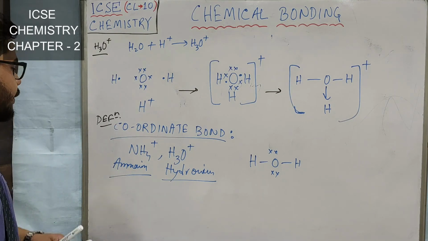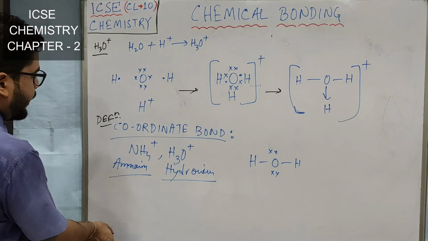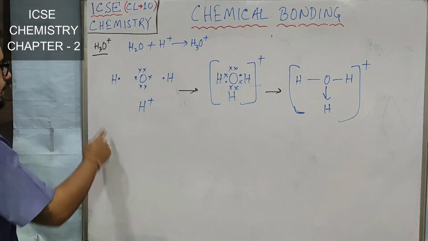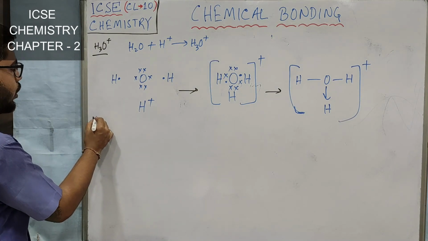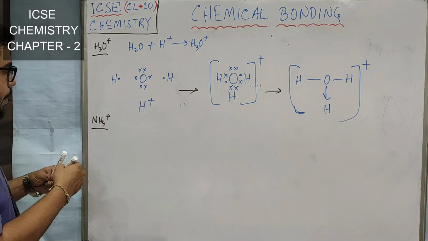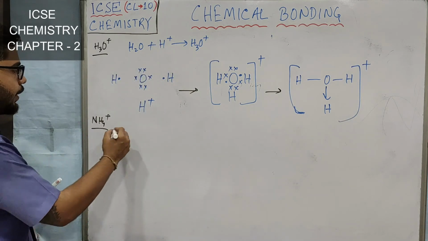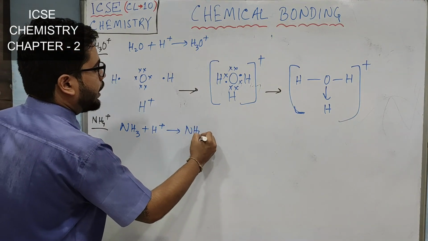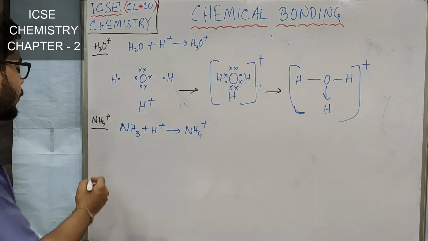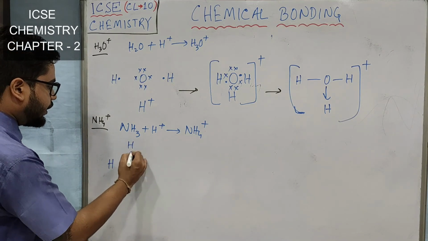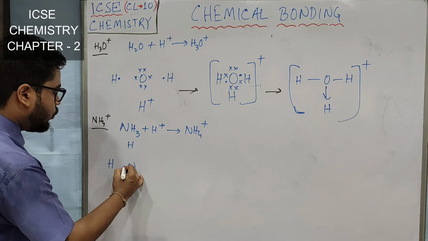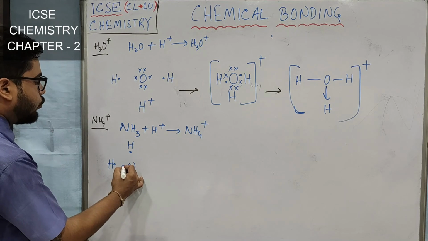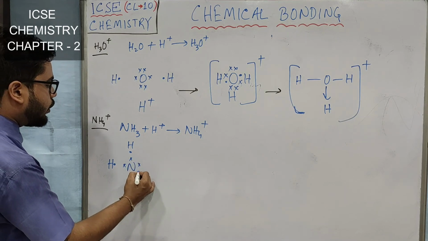At last, I will be showing you the electron dot diagram of ammonium ion. Okay, let's see how ammonium ion is formed. Like the way hydronium ion is formed, ammonium ion is also formed by addition of H+ to ammonia. So NH3 plus H+ gives what? Ammonium, NH4+. So what we have to do? We will first draw 3 hydrogens and 1 nitrogen. We will draw 1 electron for each hydrogen atom, and we will draw 5 electrons for the nitrogen atom.